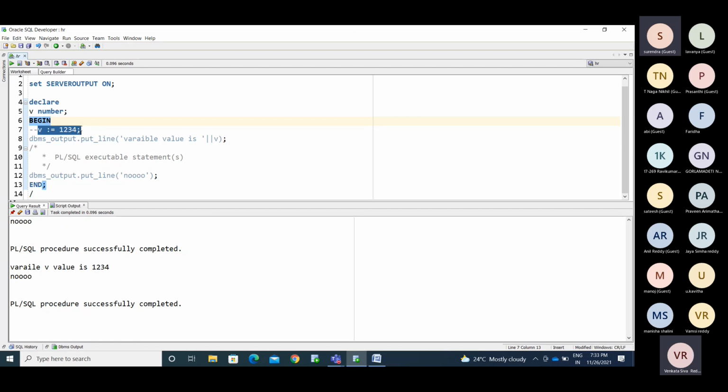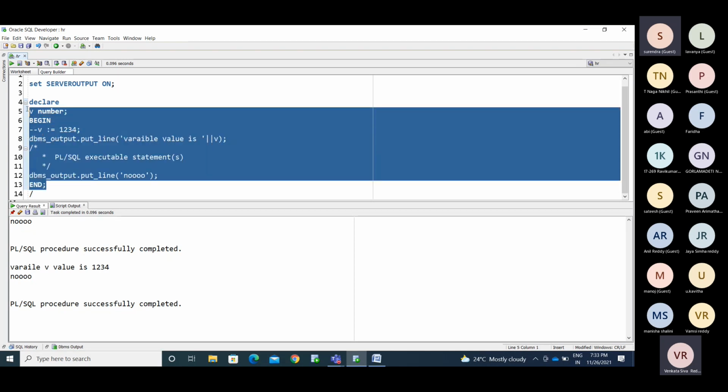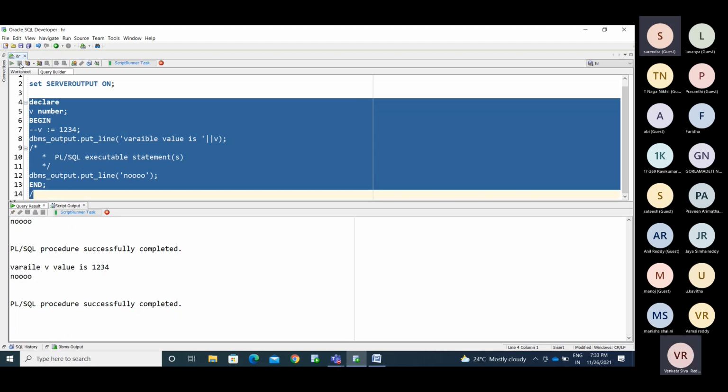Okay, till now I assigned, right? Now I put this as a comment. I disable this statement. What will happen? See now. You get the null for that.